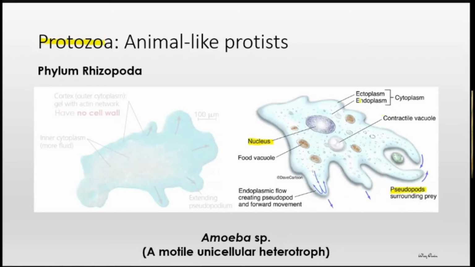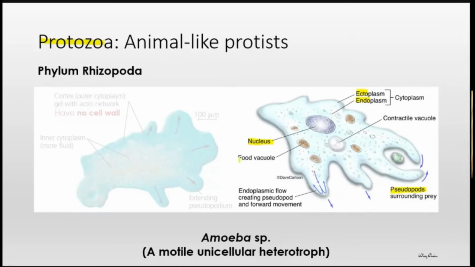Okay, and the cytoplasm can be divided into two regions. The outer region, which is more jelly-like, kita panggil dia ectoplasm. Like just now I say, the inner cytoplasm is endoplasm, which is a bit fluid, more fluid. And in the cytoplasm area, we notice there are two types of vacuole.